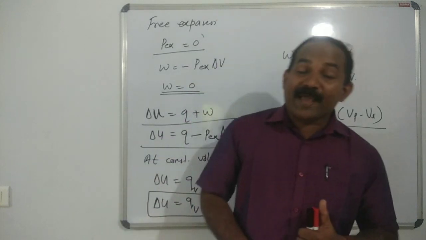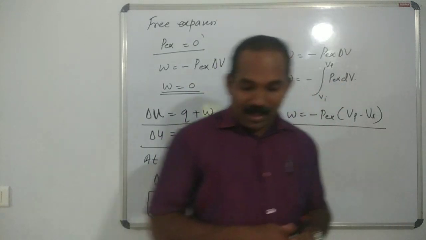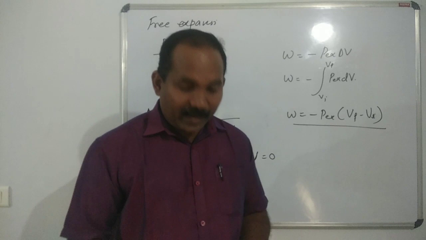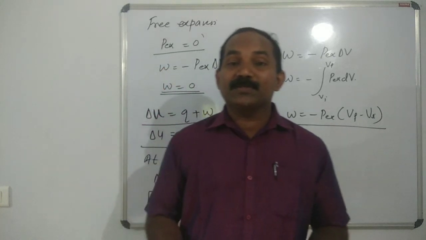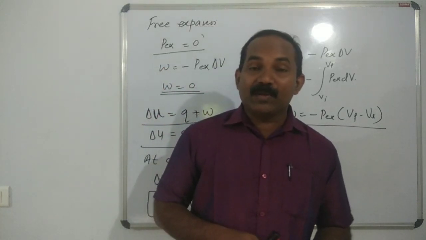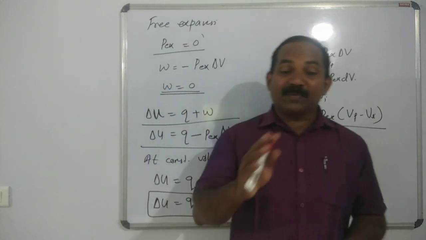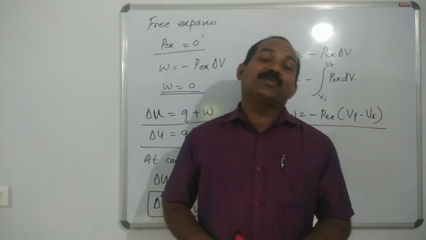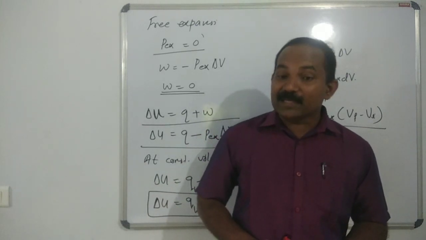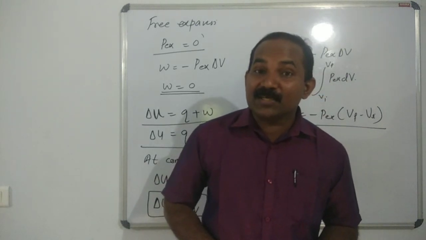The next is isothermal and free expansion. What is an isothermal process? What do you mean by isothermal process? The process that takes place at a constant temperature is an isothermal process, that is, delta T is equal to 0.